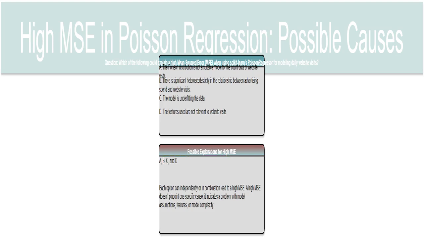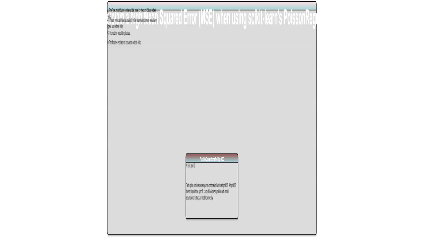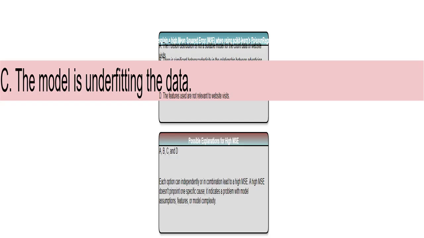I'm exploring the reasons why we might see a high mean squared error, MSE, when using a PoissonRegressor, a statistical model that's really useful for predicting counts of things. A high MSE tells us our predictions are pretty far off from the actual values. This question asks us to identify the potential problems that could lead to a large MSE. We need to think carefully about what could make our Poisson regression model perform poorly. Let's consider several factors and how they could lead to a bad MSE score.